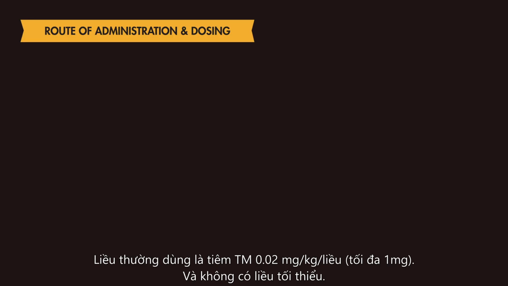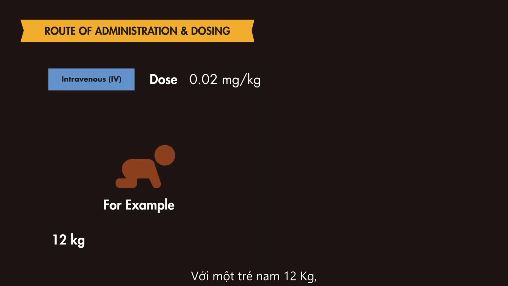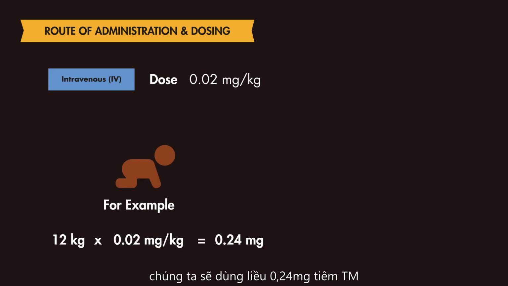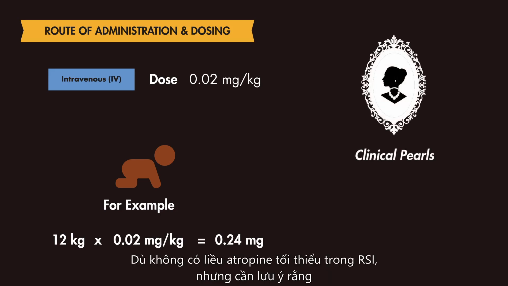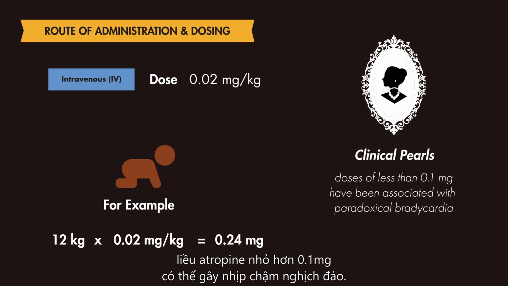The typical dosing of atropine is 0.02 mg per kilogram per dose intravenously, with a max single dose of 1 mg without a minimum dose. For a 12 kg male, we would provide a dose of 0.24 mg IV in the pretreatment phase of RSI. Keep in mind that although there is no minimum dose of atropine during RSI, doses of less than 0.1 mg have been associated with paradoxical bradycardia.